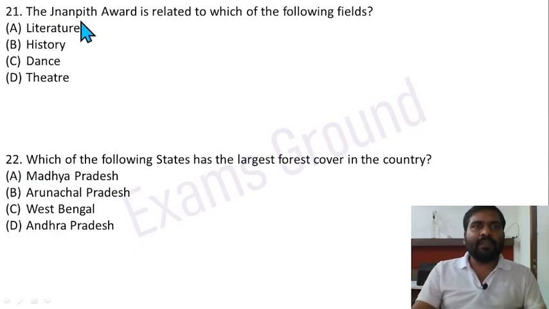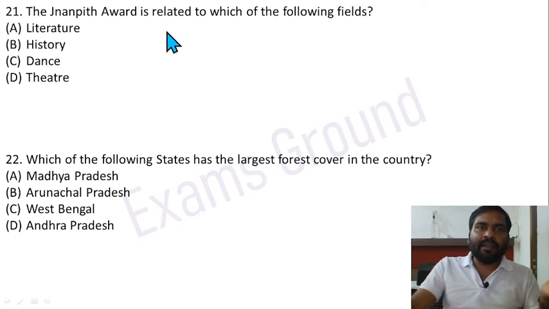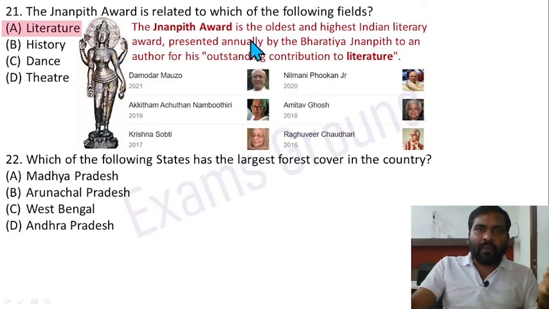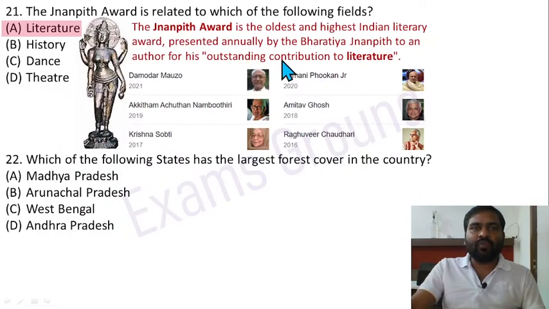Question 21. The Gyanpith Award is related to which of the following fields? So Gyanpith Award is the oldest and highest Indian literary award presented annually by the Bharatiya Gyanpith to an author for his outstanding contribution to literature. Option A is correct. This is the Gyanpith Award, and in 2021 it is given to Damodar Mauzo.